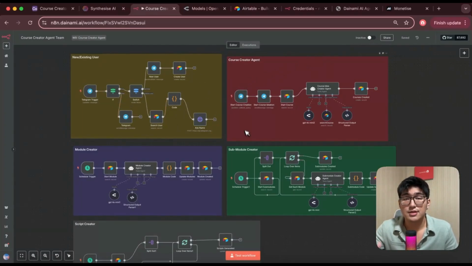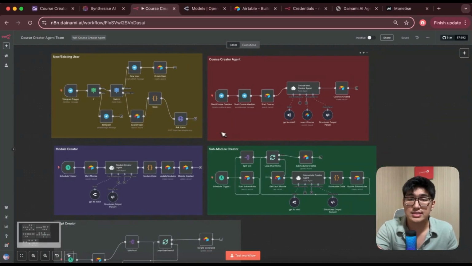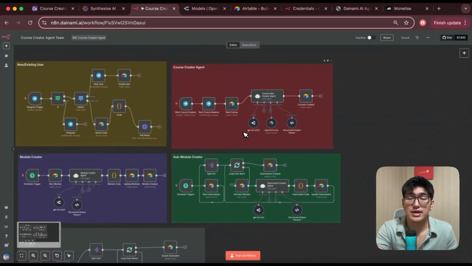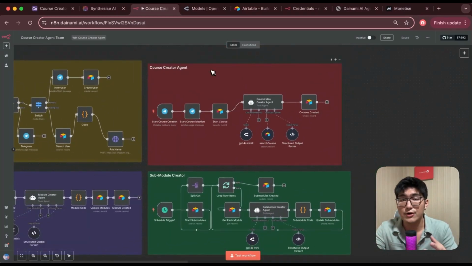Next up, I thought the first thing I want to have is the course creator agent. I want this agent to specifically create amazing course modules for me. And basically what it does is also to create scores as well as the main target audience based on the information that I provided it. So it needs to be able to create course ideas that score high on passion as well as market demand and something that is unique that I can launch into the market.